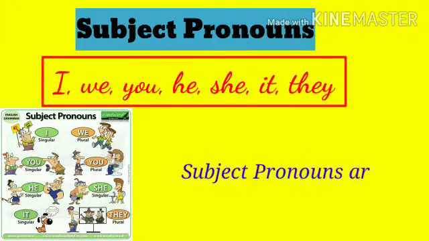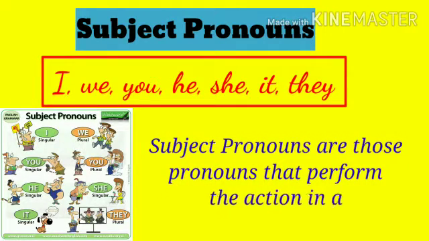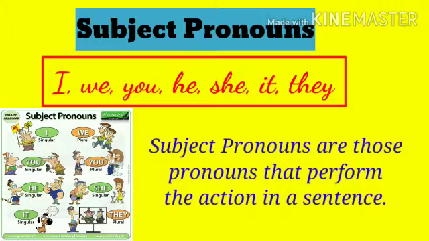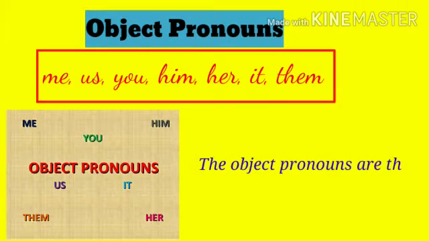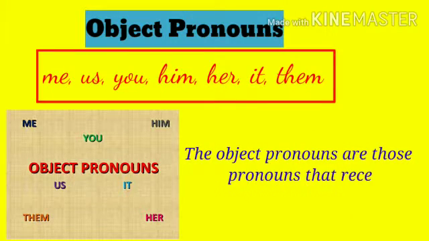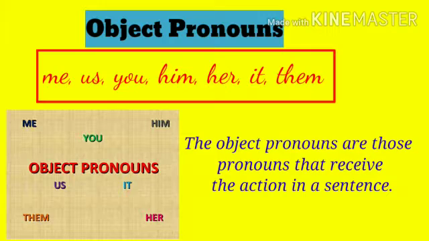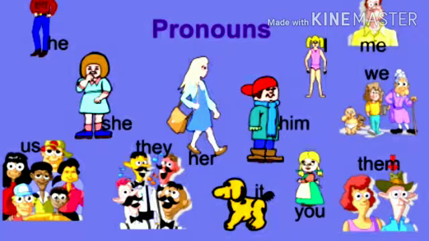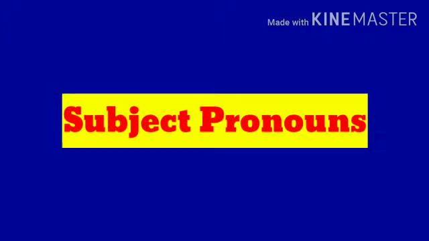Subject pronouns are those pronouns that perform the action in a sentence. They usually come at the beginning of the sentence, whereas object pronouns are those pronouns that receive the action in a sentence and they generally come at the end of the sentence. Let's understand subject and object pronouns with their examples. Subject pronouns.